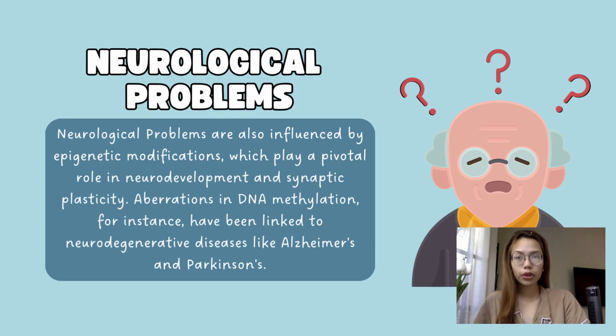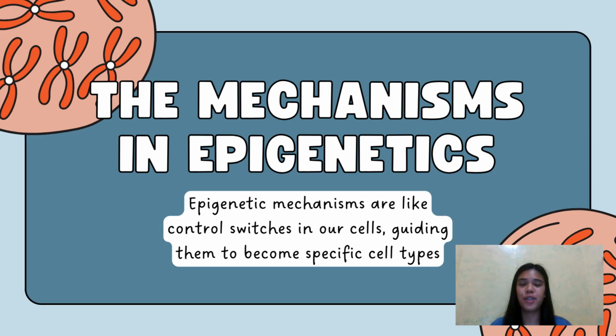Then we have neurological problems. Neurological problems are also influenced by epigenetic modifications, which play a pivotal role in neurodevelopment and synaptic plasticity. Aberrations in DNA methylation, for instance, have been linked to neurodegenerative diseases like Alzheimer's and Parkinson's. Altered DNA methylation in the promoter regions of genes associated with Alzheimer's disease exemplifies how epigenetic dysregulation contributes to neurological disorders. So let's proceed to the epigenetic mechanisms.